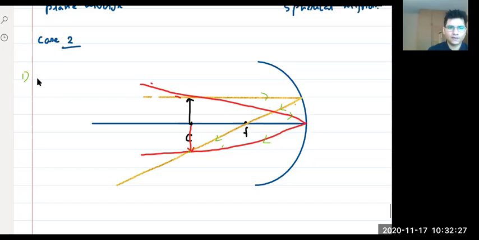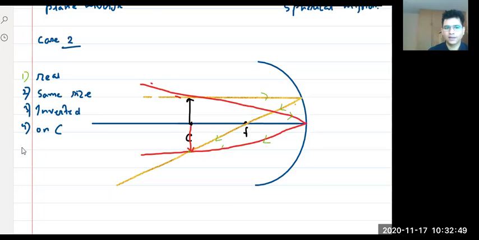Very good, real. Second, same size. Very good. Third, inverted. Very good. Fourth, on the center of curvature. Yes or no?